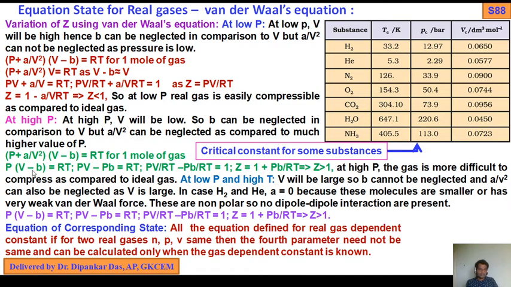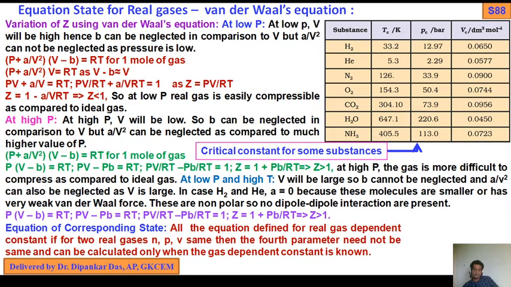So P + a/V² tends to P, and this is the V − b. If you multiply out, PV − Pb = RT, so PV/RT − Pb/RT = 1. So Z = 1 + Pb/RT, that is Z is greater than 1. So at high pressure, the gas is more difficult to compress as compared to an ideal gas.